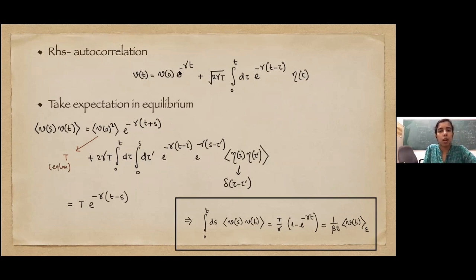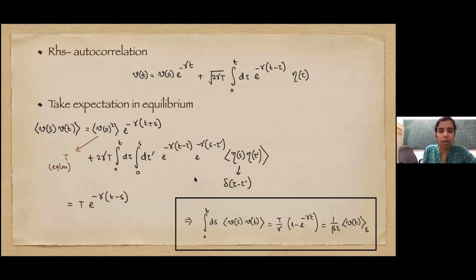The cross terms with V0 and eta tau are of course 0, because eta tau average is 0, and it's uncorrelated with V0. So we have V0 square average, and this is simply the temperature, because again we are starting from equilibrium. This is nothing but equipartition, Kb equal to 1, remember. And then this next term, this integral you can do.